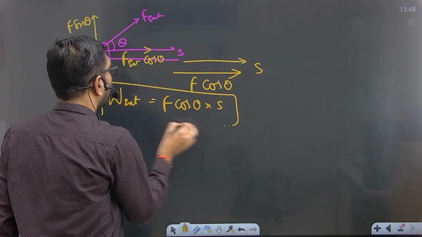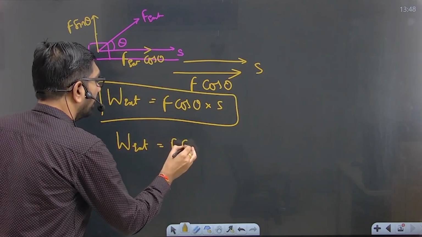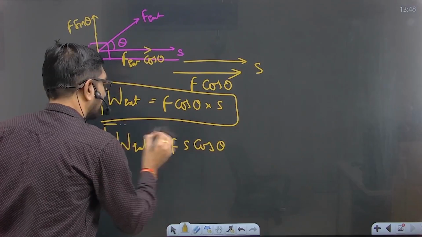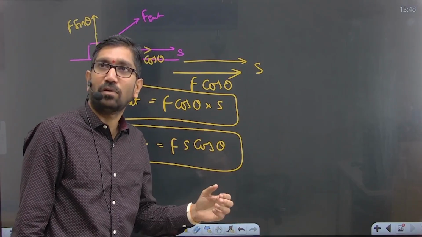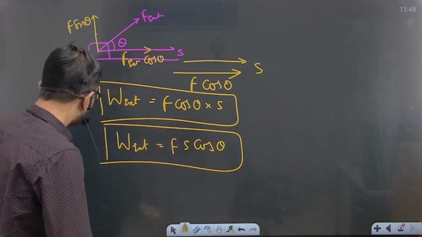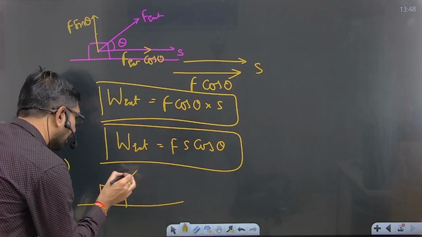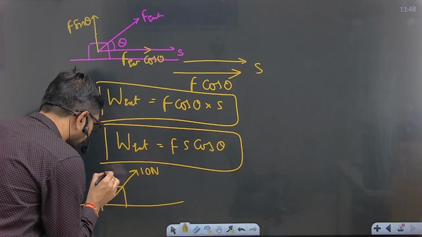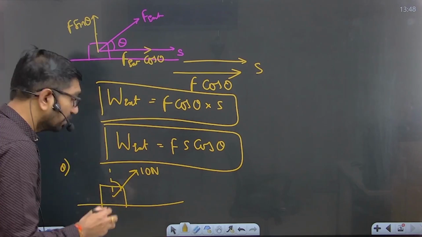Clear? Most of the students will learn this formula by heart: Fs. So finally what you get? Fs cos theta. Is it clear? Next point. In the exam, if they give it like this, you are applying 10 newtons of force by making an angle of 60 degrees.